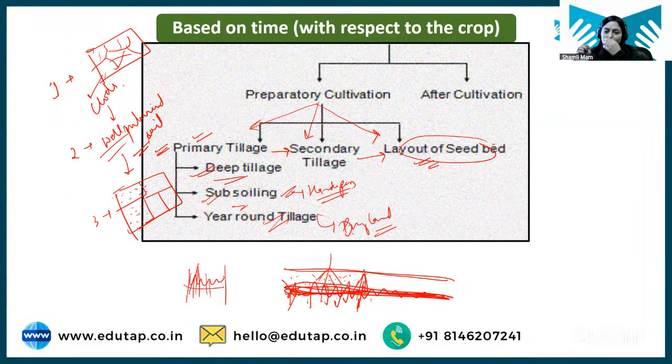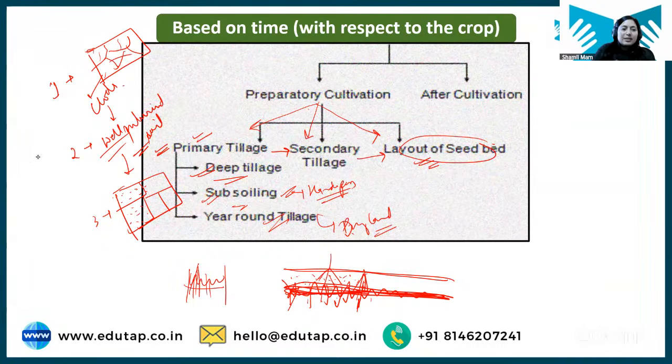Okay, understood? You might have seen this when you water any soil. What will happen? The soil will become clods. Big clods will form. And if you allow it to dry, again these clods become very hard. So you need to break these clods in order to make soil more fine. And the hard pan that is formed is in the subsoil layer, means it is below the soil profile, not on the surface.